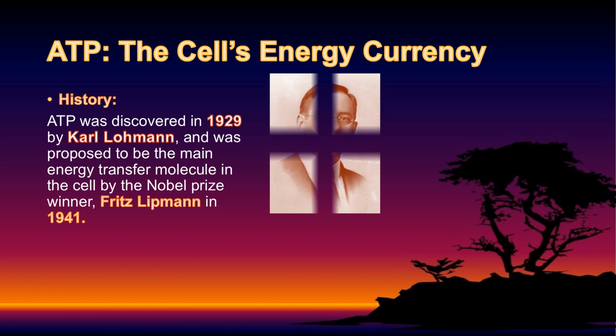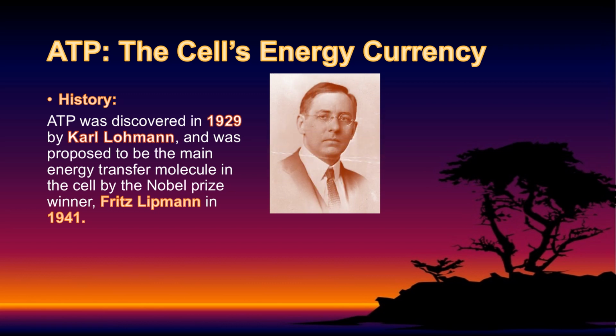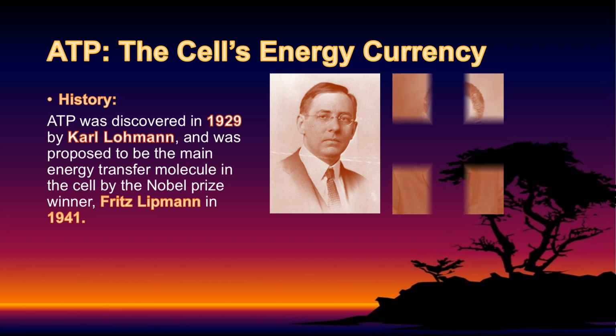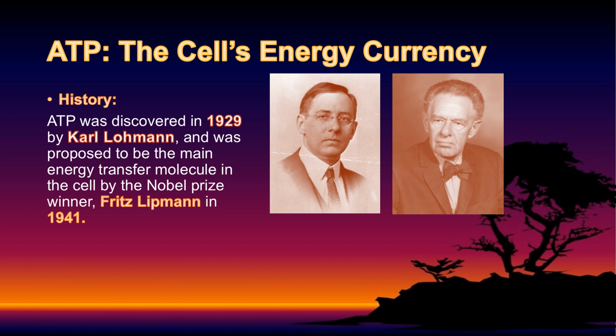This is Carl Lohmann who discovered the ATP. ATP was proposed to be the main energy transfer molecule in the cell by the Nobel Prize winner Fritz Lippmann in 1941. The first one is Carl Lohmann who discovered ATP, and the second one is Fritz Lippmann, who was also awarded the Nobel Prize. He proposed the ATP energy. So this is the history of ATP energy.